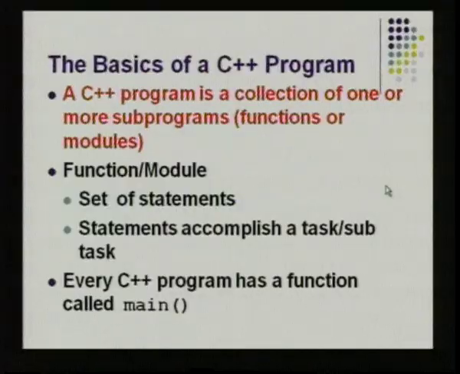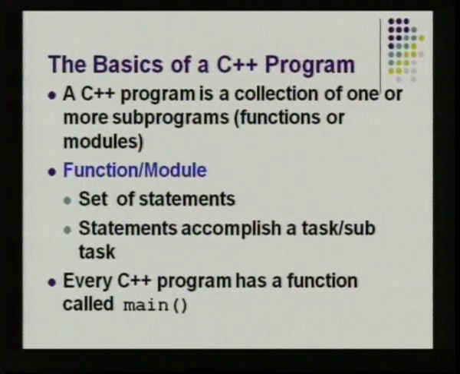Before that, I will just take you to a brief slide about how a C++ program actually has a form. So, the basics of the C++ program. A C++ program is a collection of one or more subprograms. Subprogram is nothing but a function or a module or whatever you may call it, something that is supposed to perform a special task. We generally use the term function or module, we do not use the term subroutine or macro. So, it is called a function or a module.